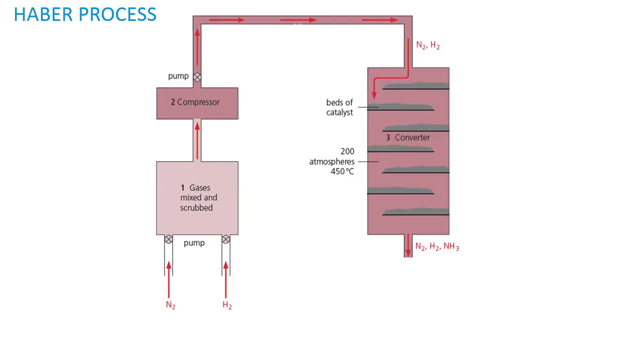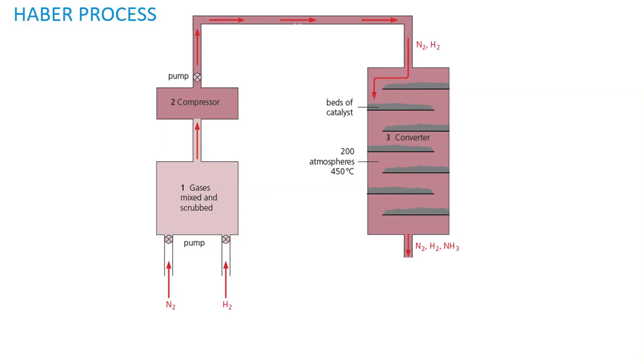The compressed gas is pumped to the converter, which is a round tank with beds of hot iron at 450 degrees Celsius. The iron catalyzes the reversible reaction between nitrogen and hydrogen to produce ammonia.